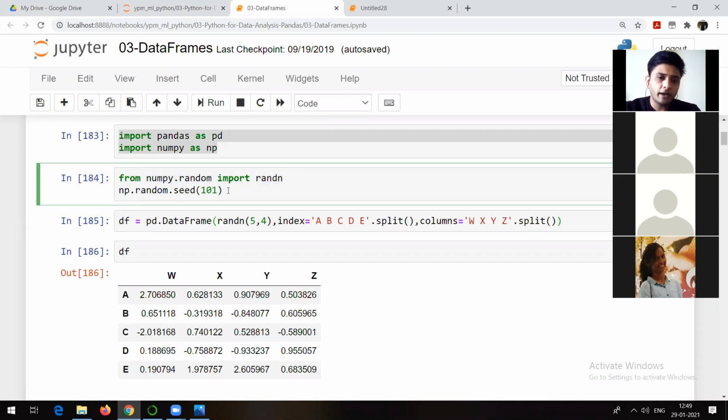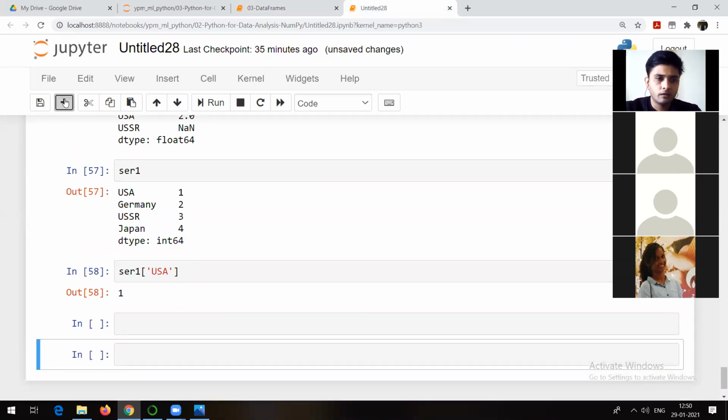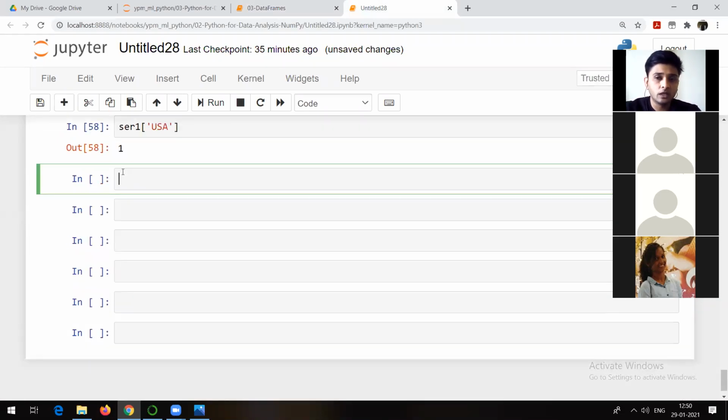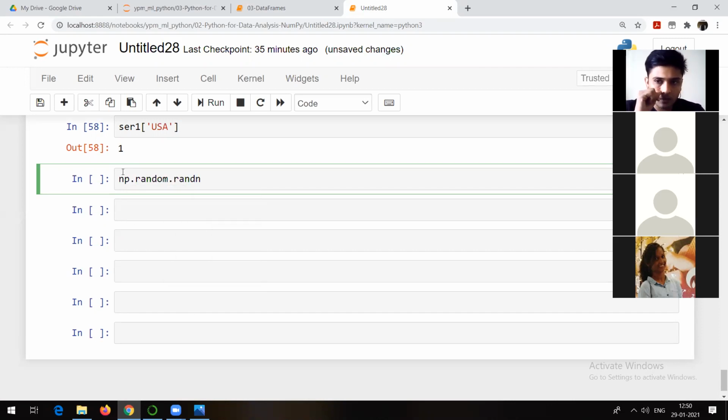And I hope you might know this seed method. I hope you are aware of the seed, what that seed is and what the number inside the seed signifies. Let me see. Suppose I am generating this one, you know, right? np dot random dot randn. In questions also we have discussed that. So randn generates numbers from the standard normal distribution.